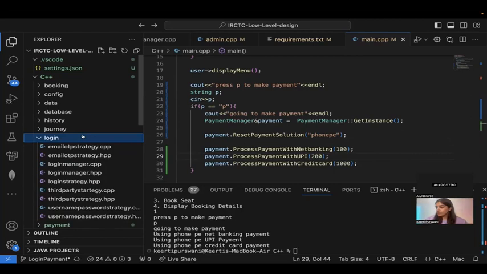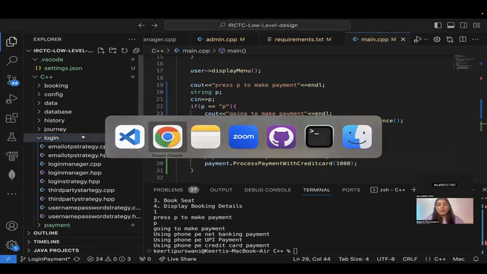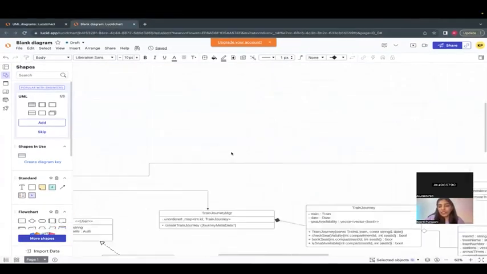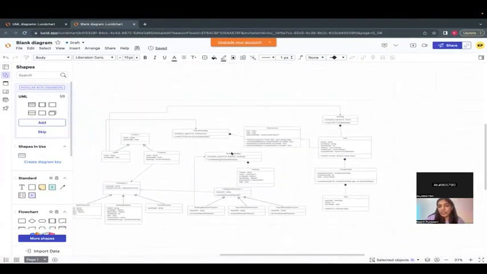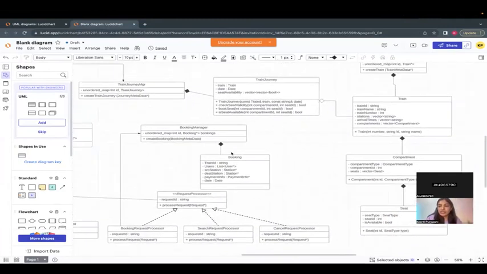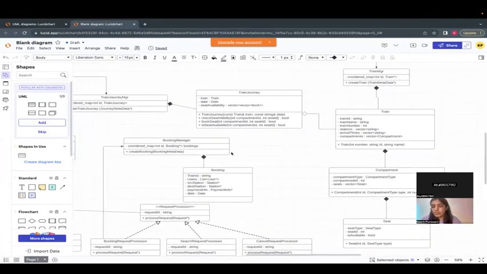If the interviewer says that we have to design it for the client user only, then also we can tell this use case, right? They're saying that admin has to fix it, or he'll say do it via client only. See, it depends. If it is a system like IRCTC, the payment and login, obviously you're going to black box. That is not going to be your main thing. Your main thing is going to be your train, your seat, your booking, or your arrangement. But you can ask in the requirements, and if you are asked, then you can definitely use this.